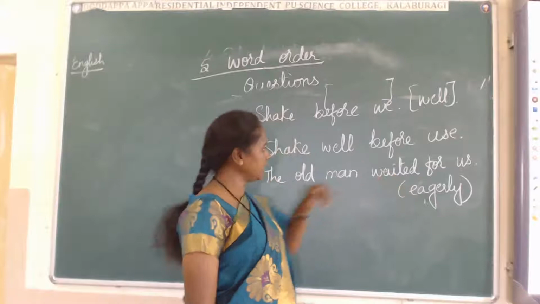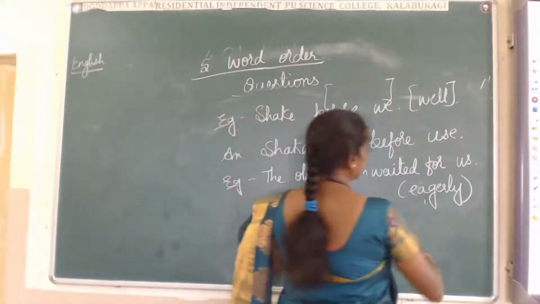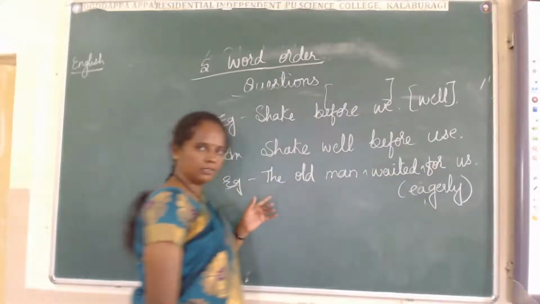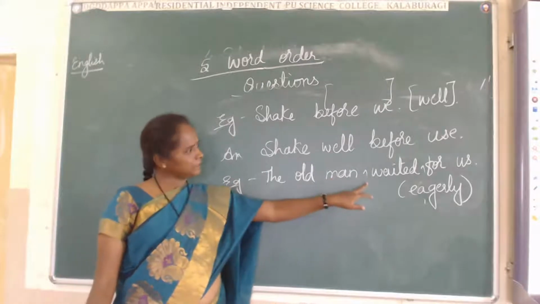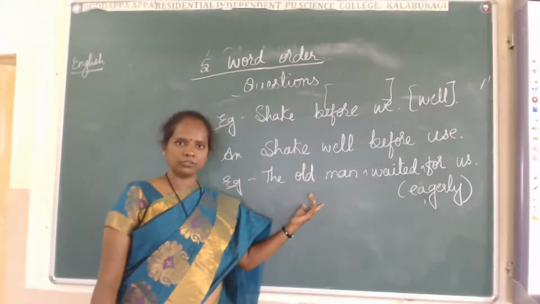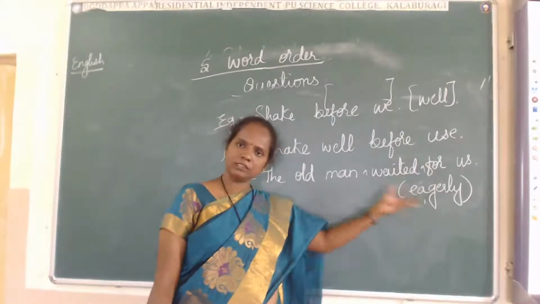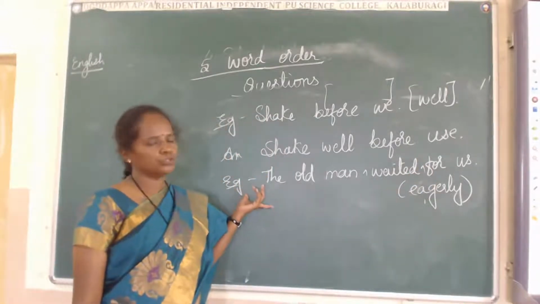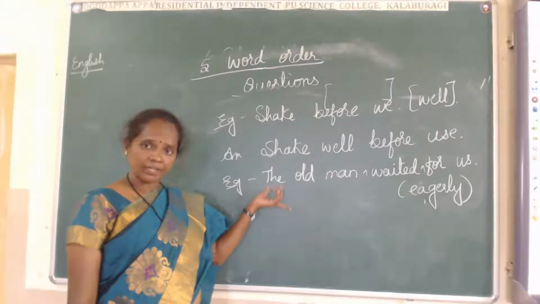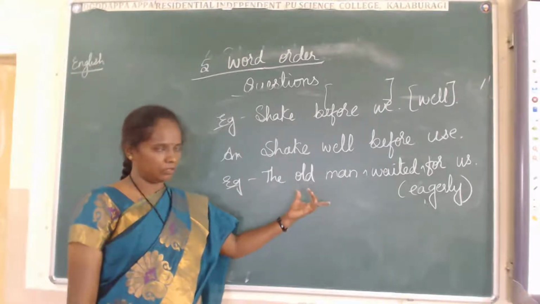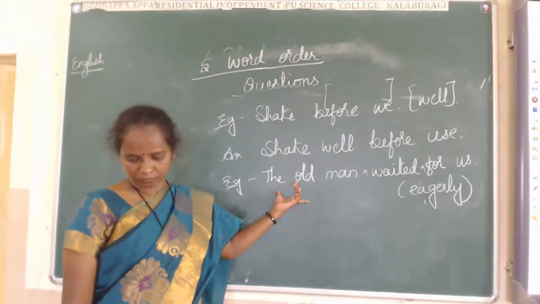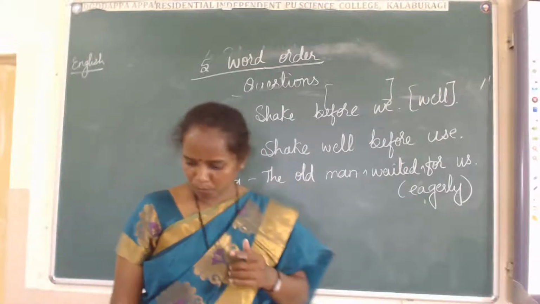Where is it right? Is it right here or here? The old man eagerly waited for us, it is right. The old man waited eagerly for us, it is also right. Then where do we have to use this one? If we use this word, how will it become? That is most important here.